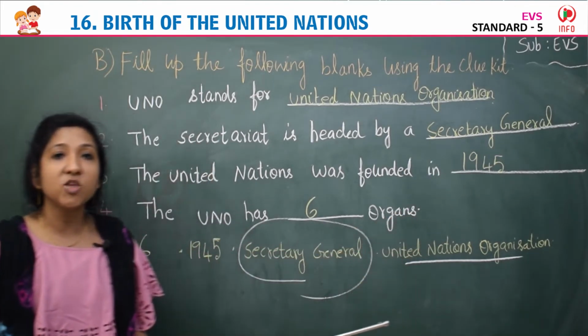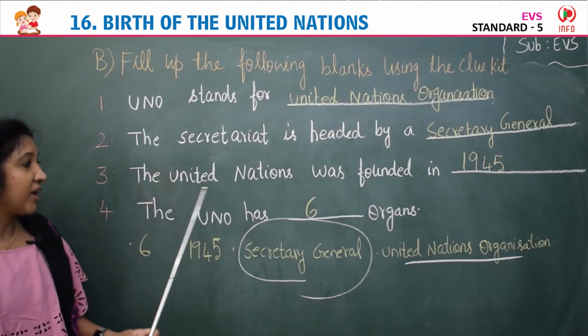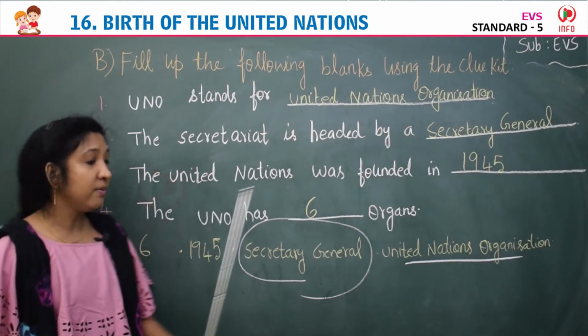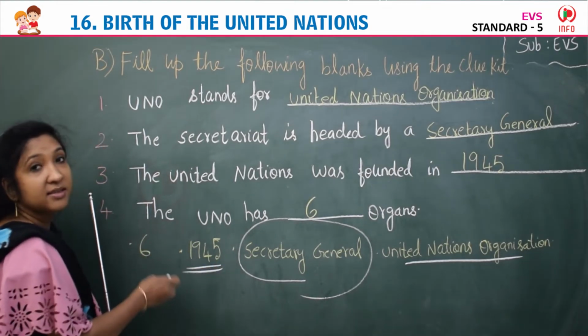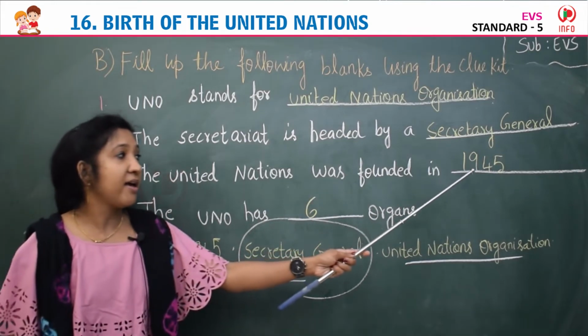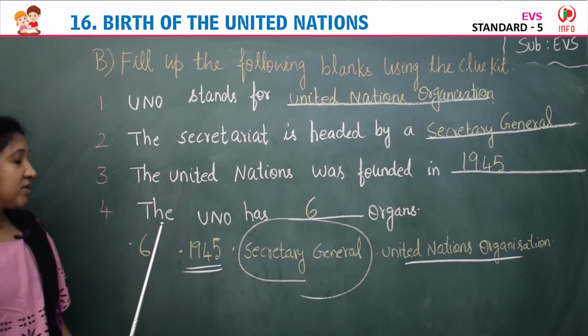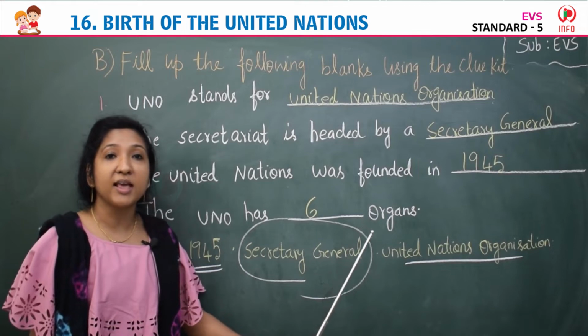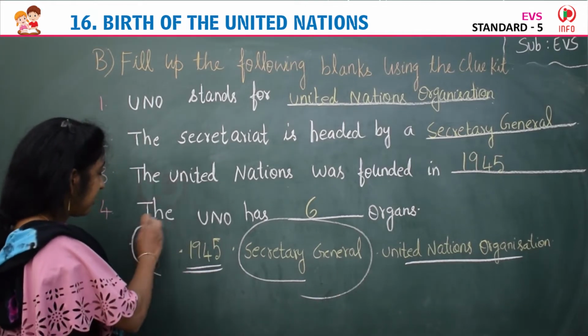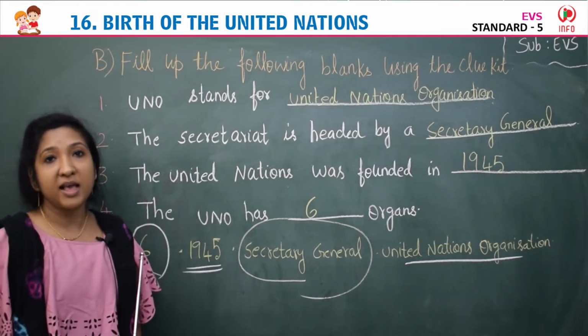Third one, the United Nations was founded in which year? 1945. Then last question, the UNO has dash organs. UNO has 6 organs.